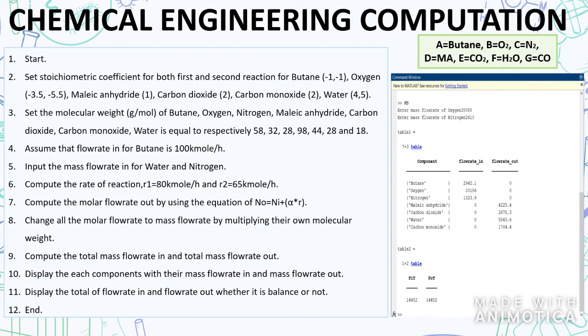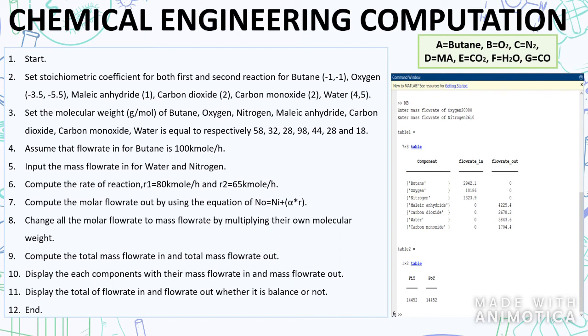After getting all the molar flows for the input and also for the output, we change them to mass flow. So we can find the mass flow in and also the mass flow out by using the equation, and we need to divide by the scale of 1.9714, so we can get the real value of the flow. Then we can find the total molar flow rate in and also the total molar flow rate out. Using simple programming for the flow rate in, we write FIA semicolon FIB, so that we can program it to show on the table by using the semicolon, and also for the flow rate out.